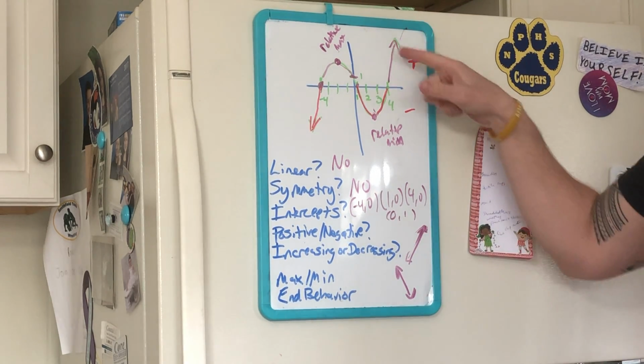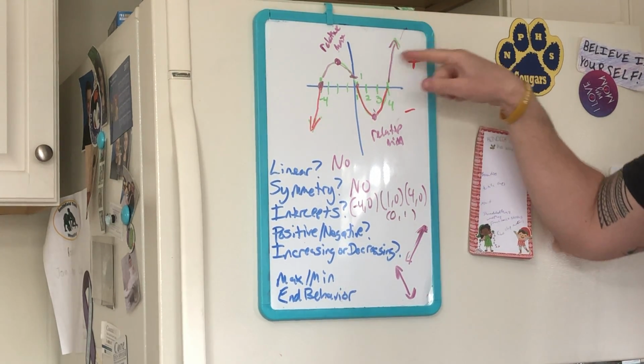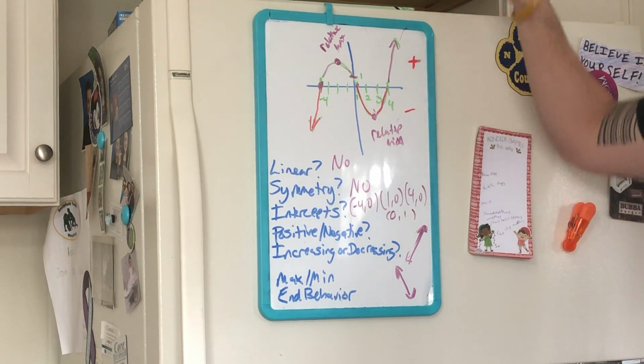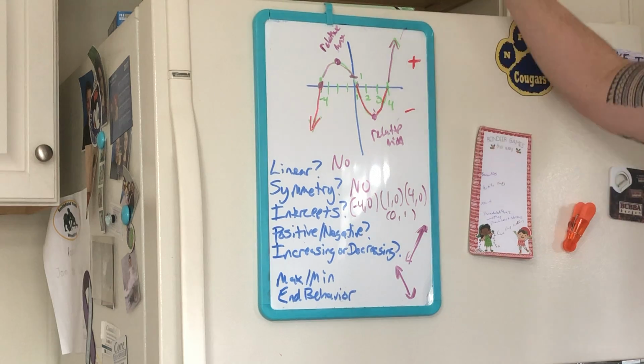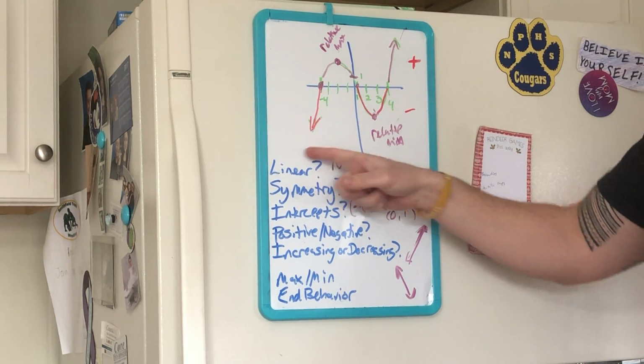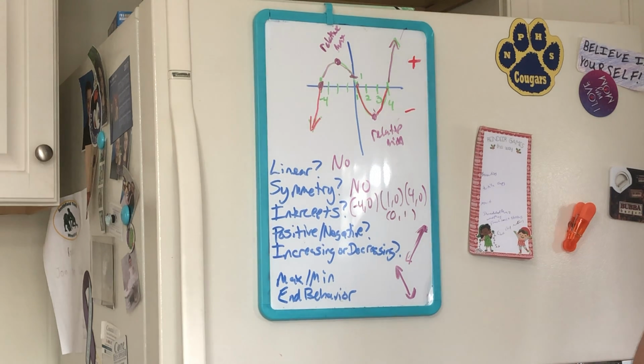And then end behavior talks about what's happening with these arrows, what are these doing? As x approaches infinity, y approaches infinity, it's going up. And as x goes this way, y is going down, the arrow's going down, so that approaches negative infinity.